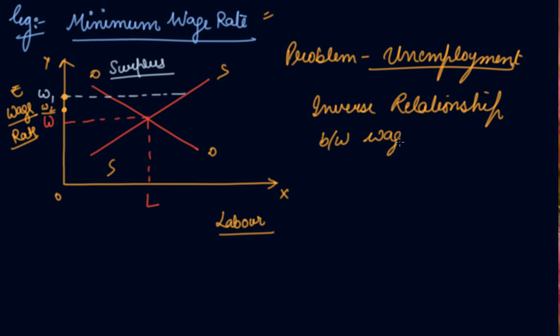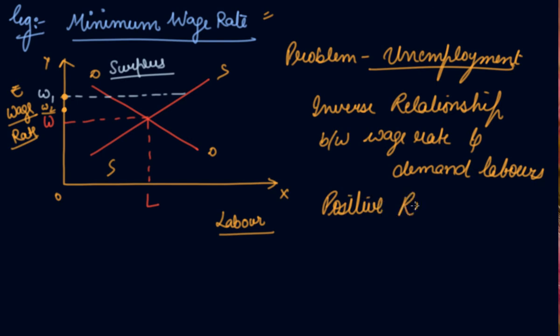So there's an inverse relationship between wage rate and demand for labor. See, you will demand more laborers if they are charging you less. And there is a positive relationship between wage rate and supply of labor.